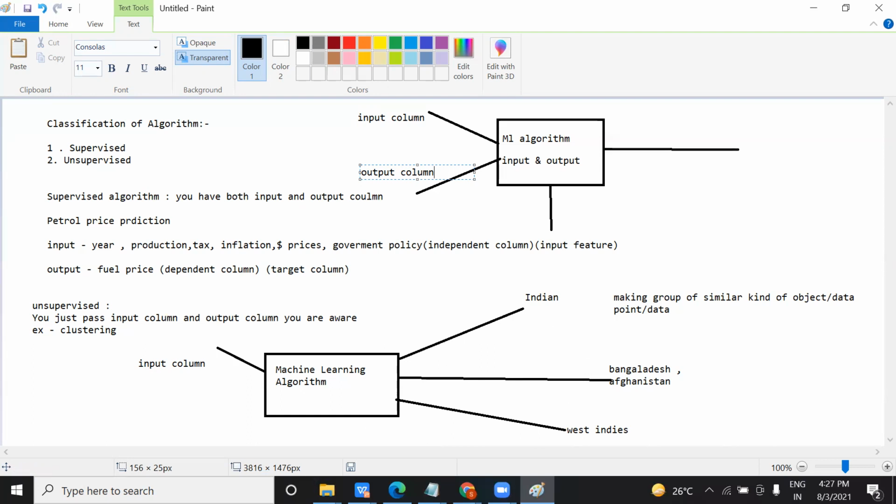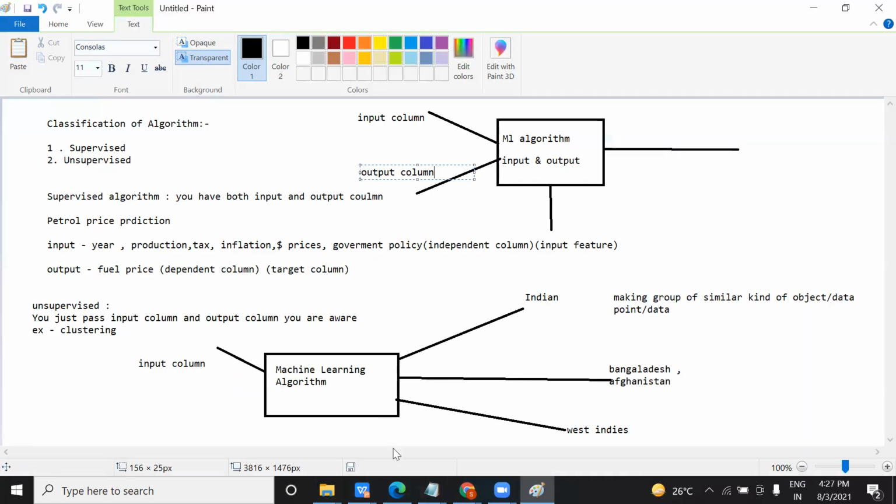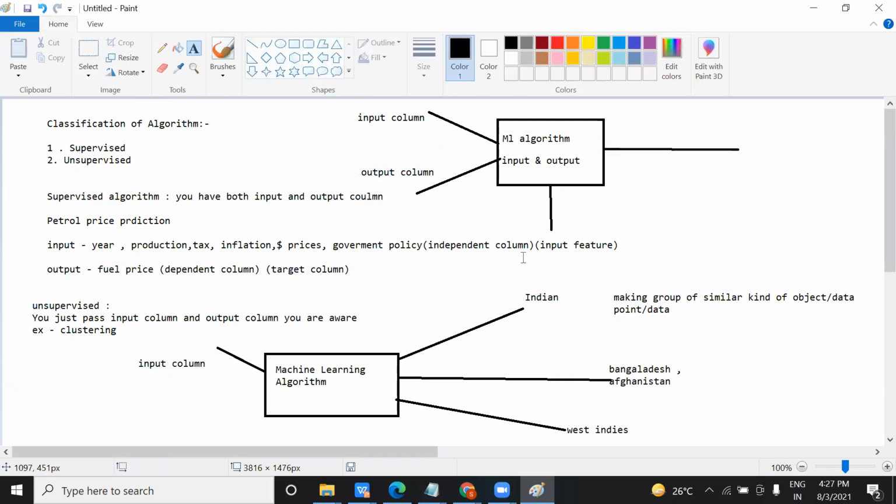Okay, is it clear to you now? Now the thing is that there is an algorithm. Yeah. Yes. I'm audible. Yes, you are. Okay. Ma'am, is it clear to you? Yes, it's clear. Okay.